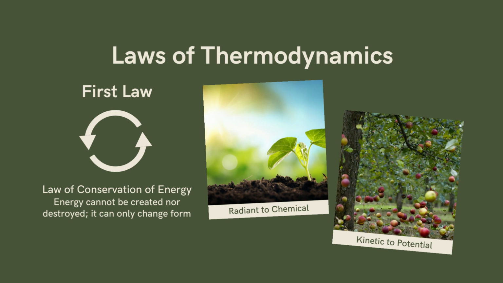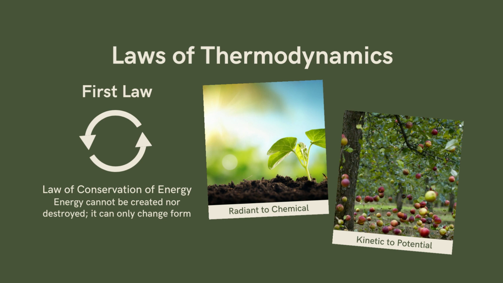It states that energy cannot be created nor destroyed, but it can only change form. As we are continuously repeating in the previous slides, energy is an entity that can appear in many different forms through transformation. So we cannot make energy, we cannot destroy energy, but we can transform it into many different forms.